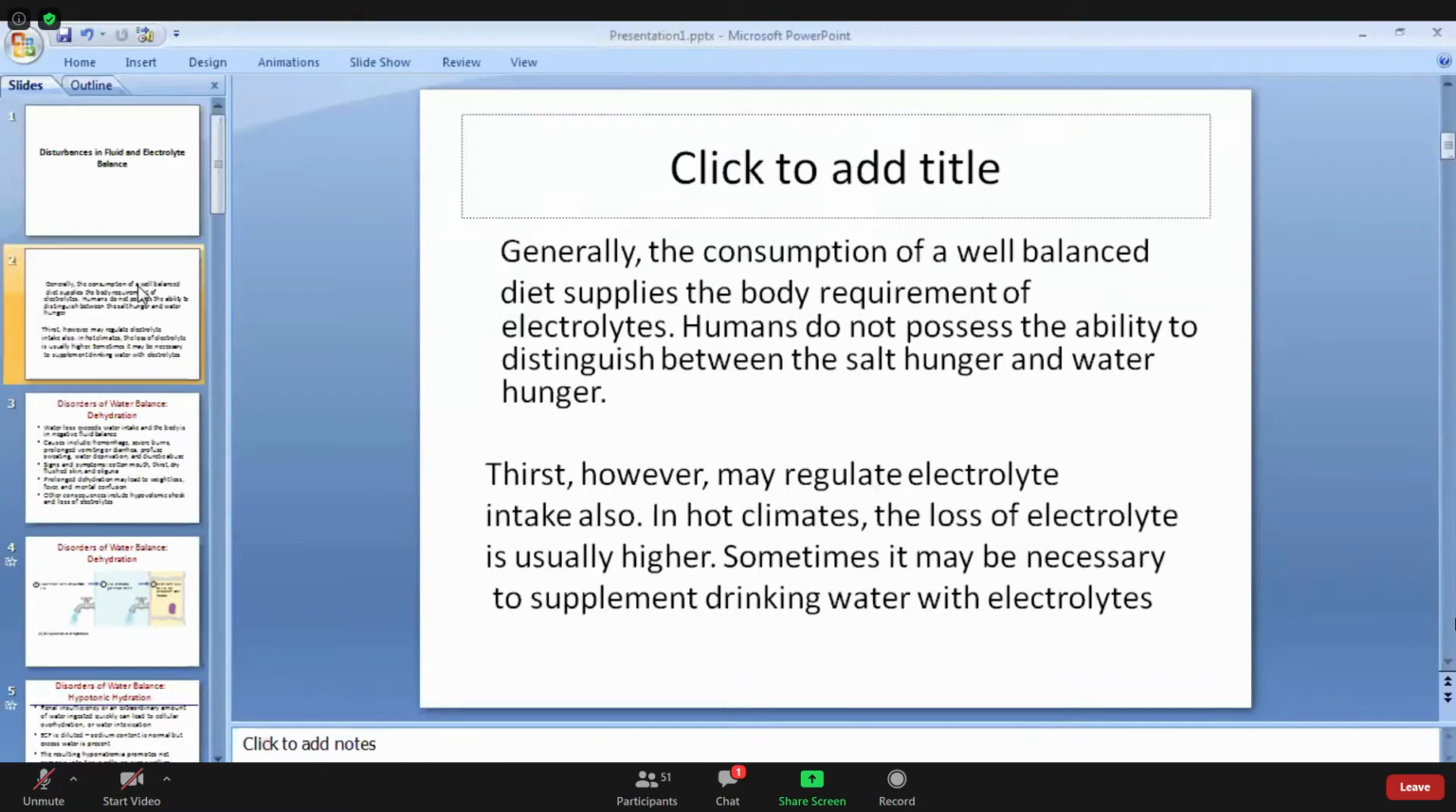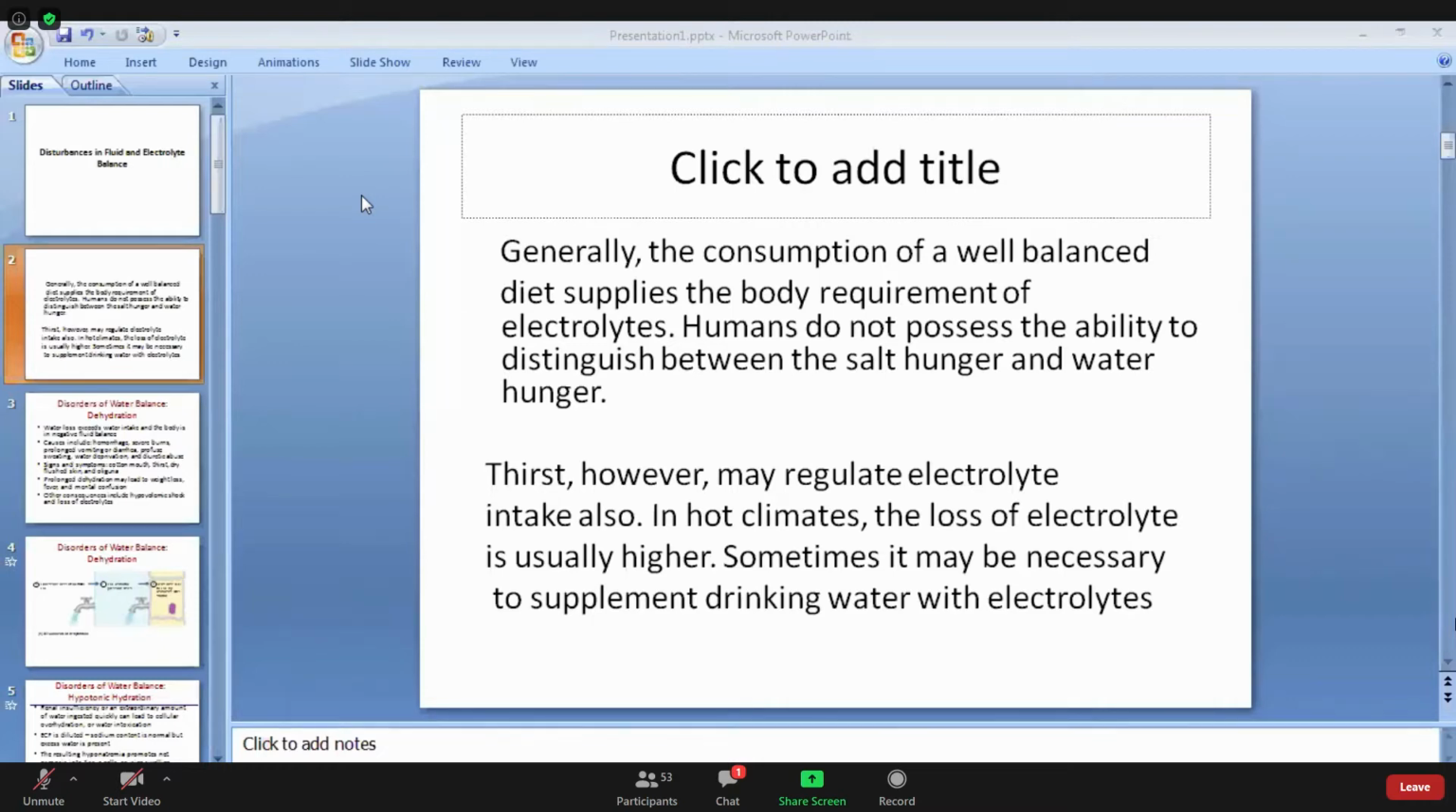Talking generally, a well-balanced diet supplies the requirement of our electrolytes. We humans may not possess the ability to distinguish between salt hunger and water hunger, so we may not know whether we are deprived of electrolytes or fluid. When we talk about electrolytes and fluid, they come synonymously, as I have already told. One is attached to the other. We cannot talk about balance if we talk only about fluid or only about electrolytes. Both come simultaneously.